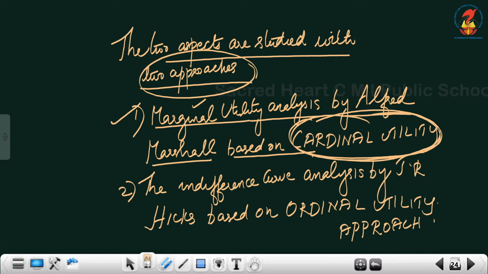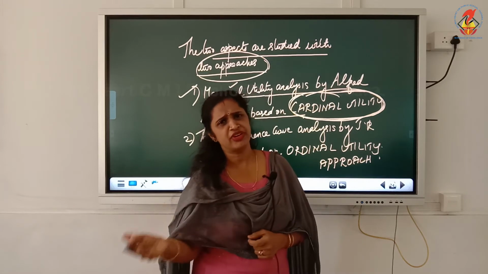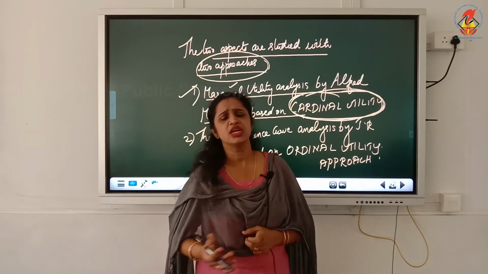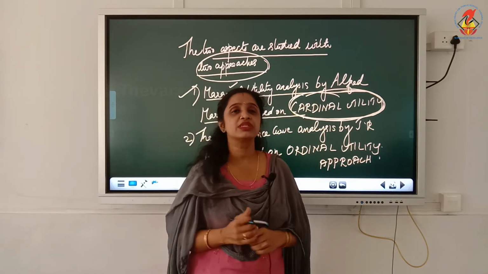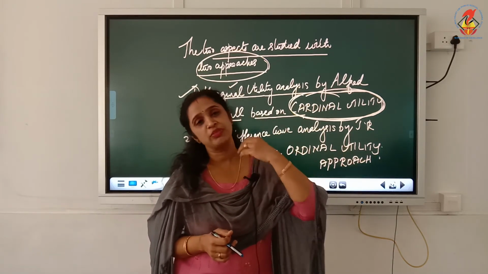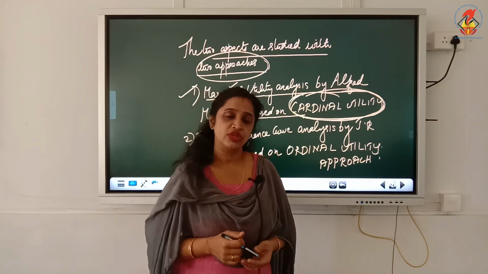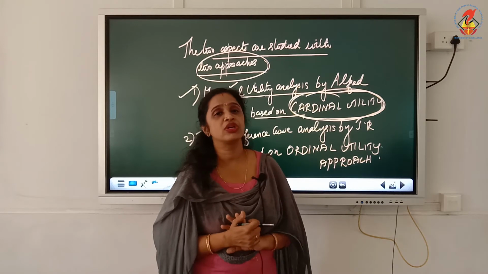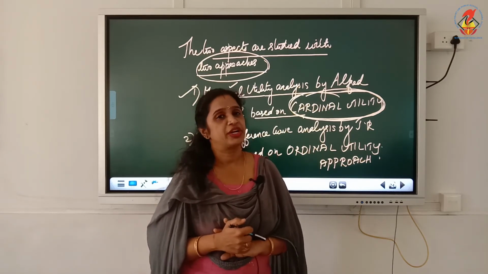There are different economists who have explained consumer equilibrium, but as class 11 students, your syllabus is limited only to two economists. One is Alfred Marshall and one is J.R. Hicks. You need to learn only the two theories propounded by J.R. Hicks and Alfred Marshall.